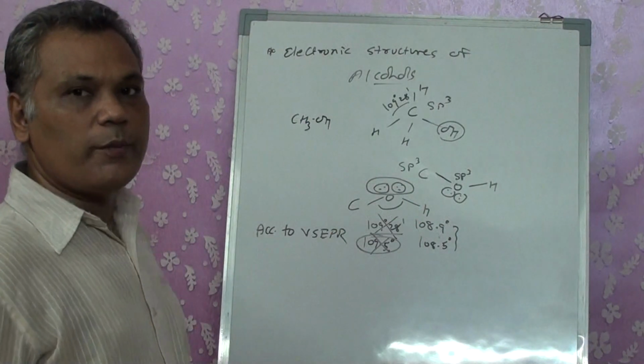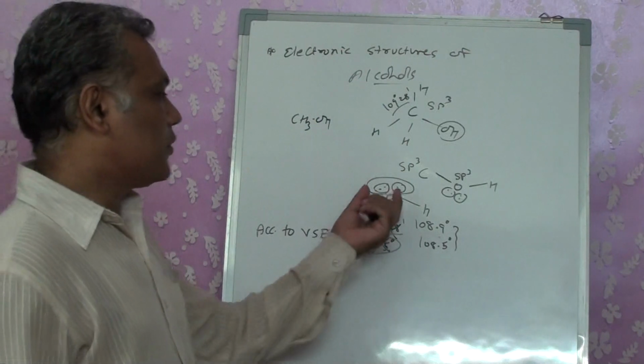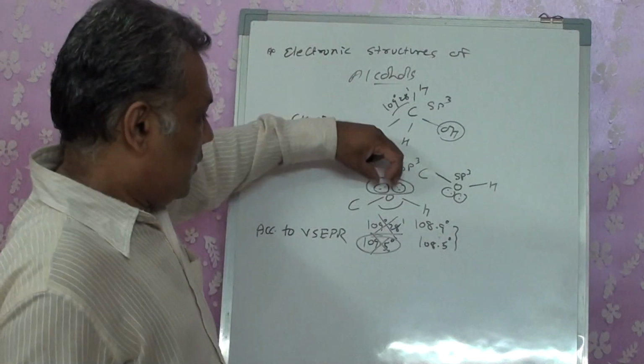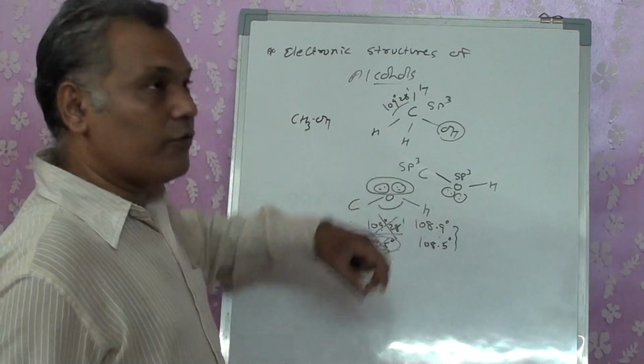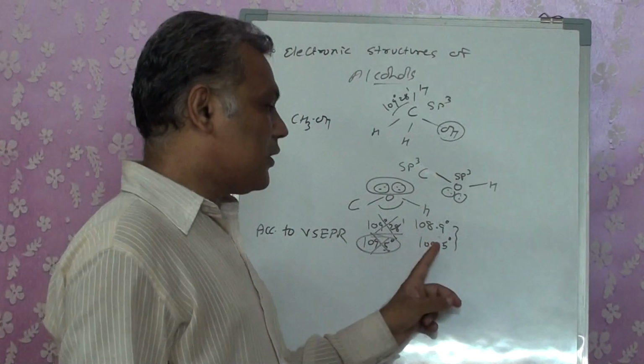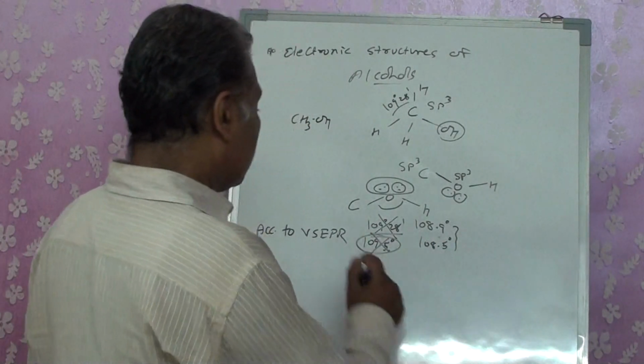So they will occupy the maximum space. And because these 2 occupy the maximum space, there is a shrinking of the bonded electron pairs, and as a result the bond angle decreases.